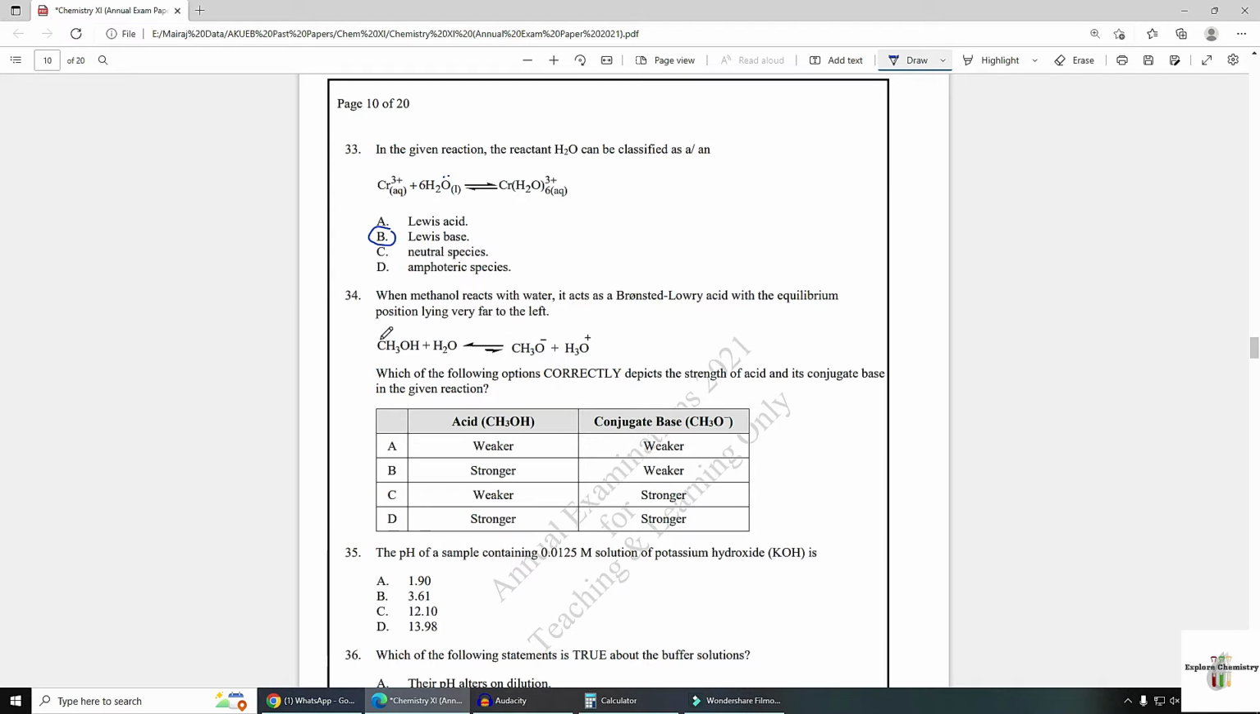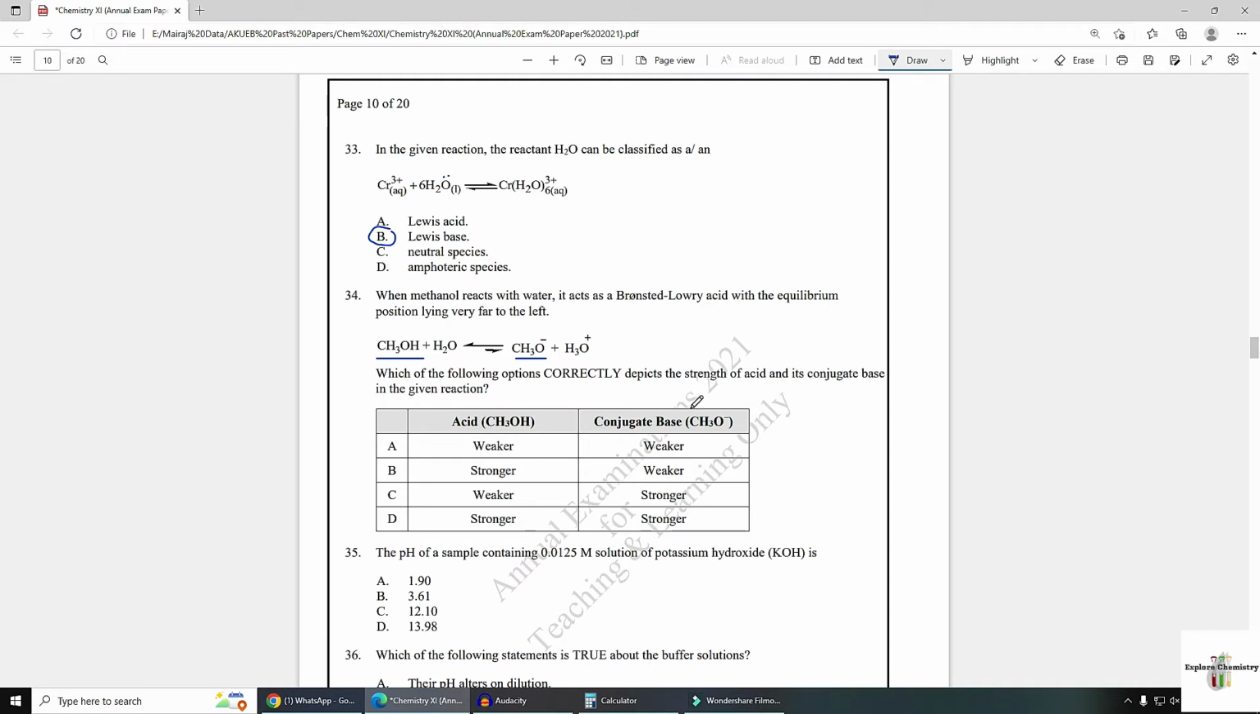This is an acid and this is the conjugate base. The equilibrium position lies very far to the left. This one is a weak acid. So either option A or option C is correct.